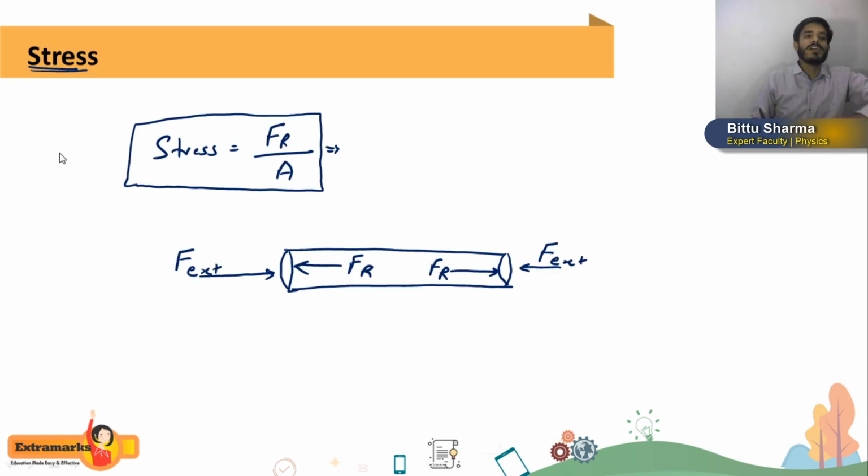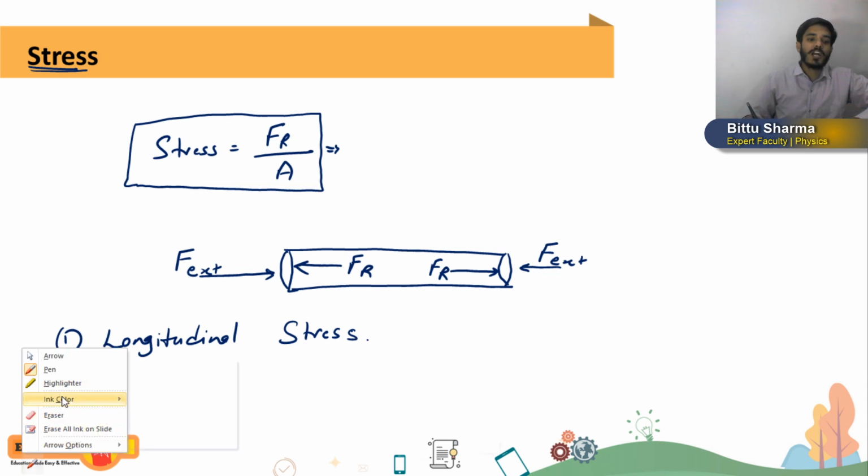First I will tell you how many types of stress we have. Stress we have basically of three types. The first one is longitudinal stress. First is what, students? Longitudinal stress. Now what is longitudinal stress? The example which I gave right now is an example of longitudinal stress.